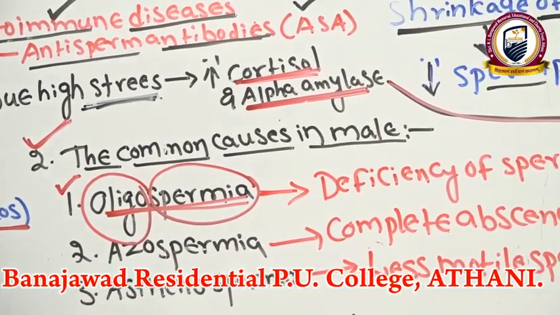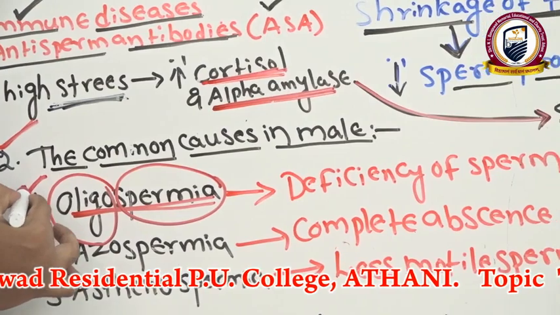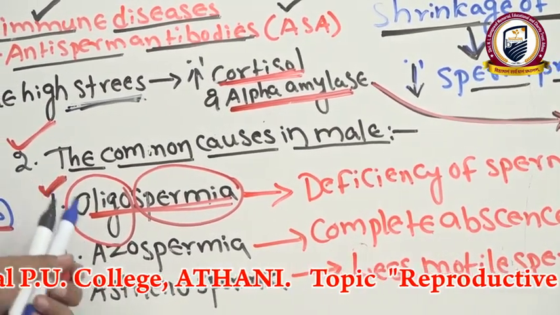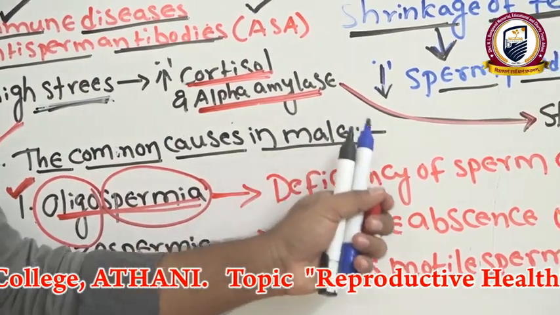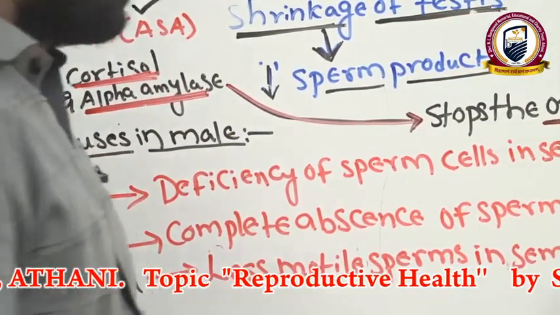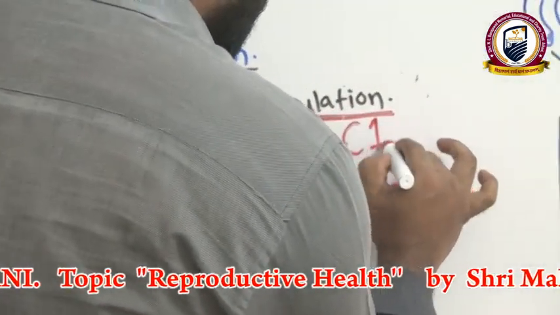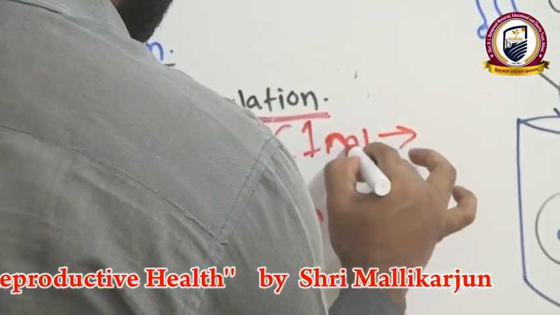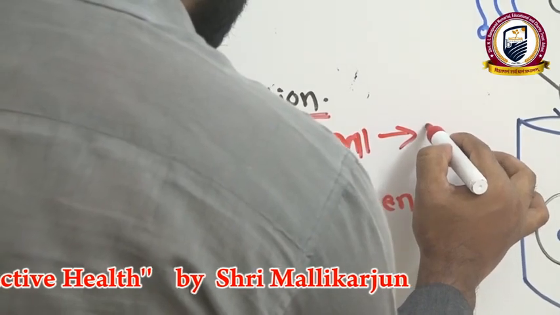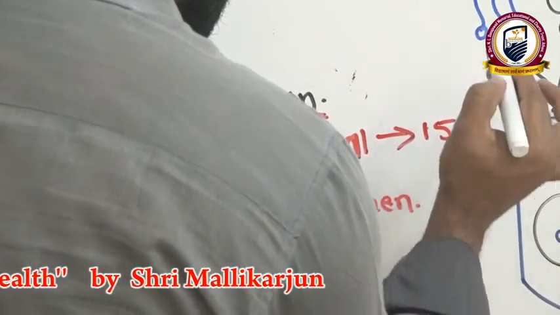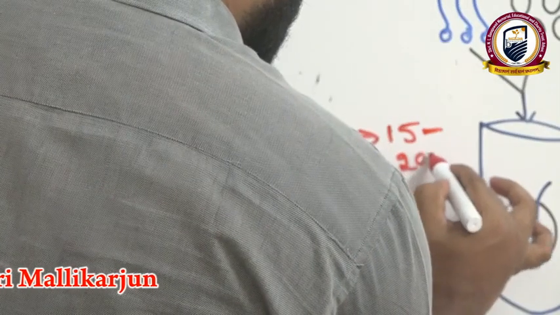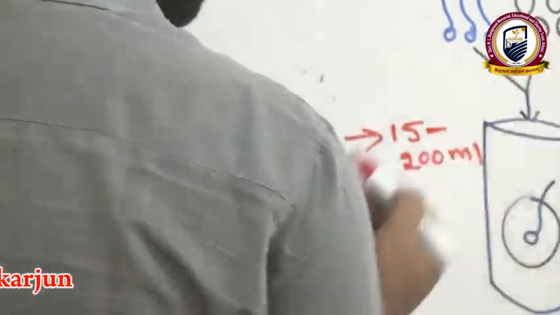In this condition also the male will get infertility. This is the infertility problem we are seeing in the males. Less number of sperms. Actually, 1 ml of semen contains a minimum of 15 million to 200 million sperm cells.